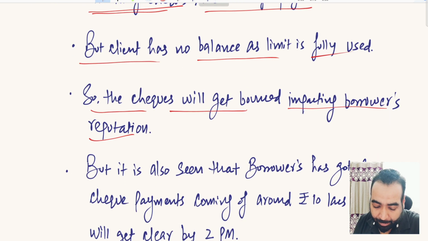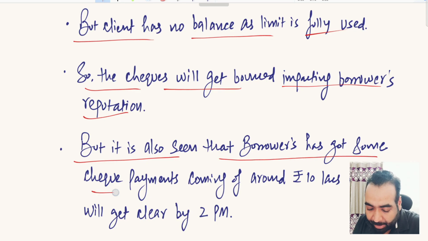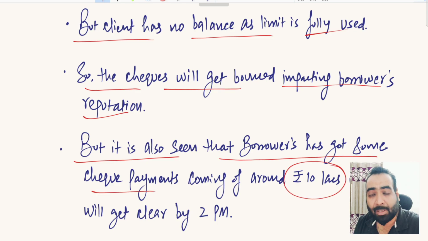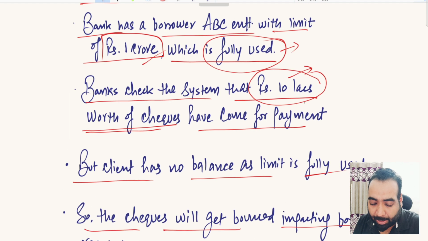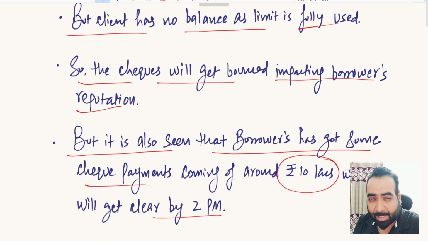The bank has also checked that the borrower has incoming check payments of rupees 10 lakhs. So the borrower, ABC Enterprises, has to make a payment of rupees 10 lakh, but by 2 p.m. their checks are under clearing as well. They will get a payment of 10 lakh rupees from their customers.